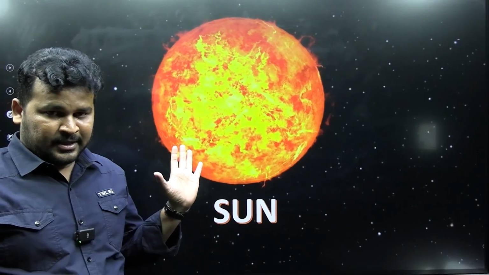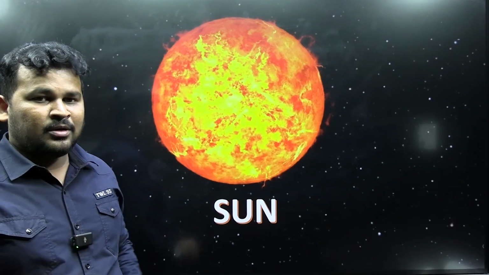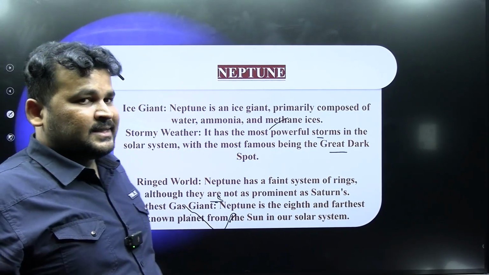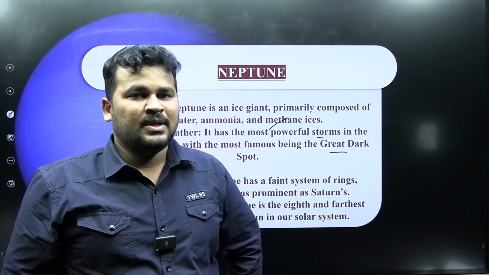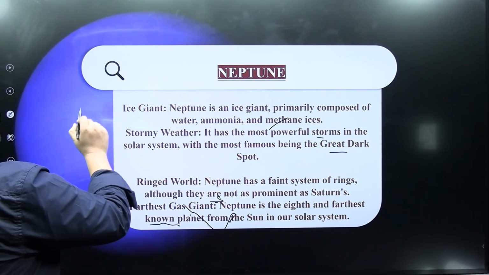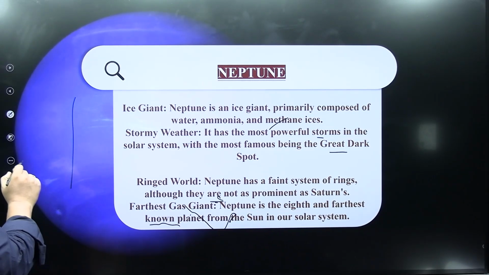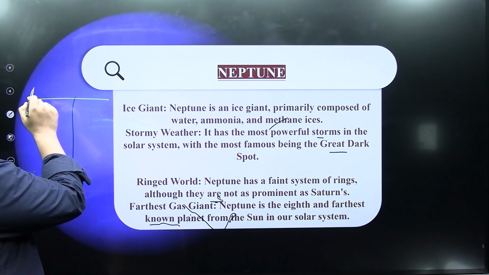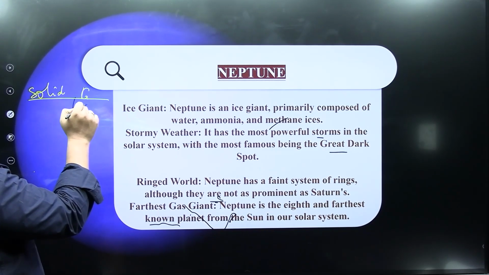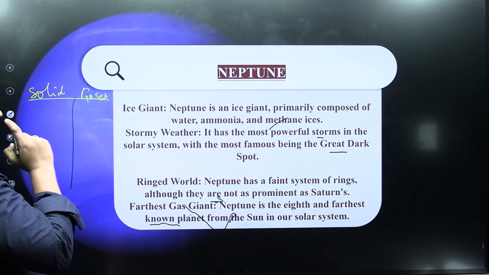Okay, so here we have to do a comparative analysis between types of planets. So let me explain some information. What are the gaseous planets? What are the rocky planets, the solid planets? I want to classify some information for you. There are solid planets and gaseous planets.